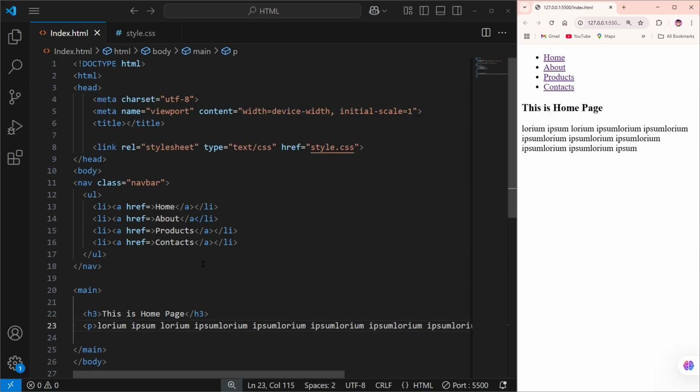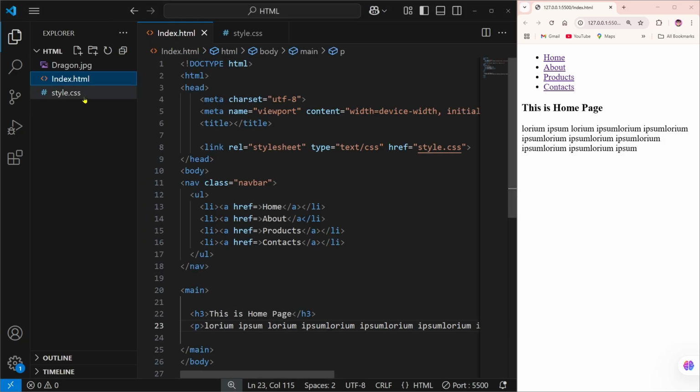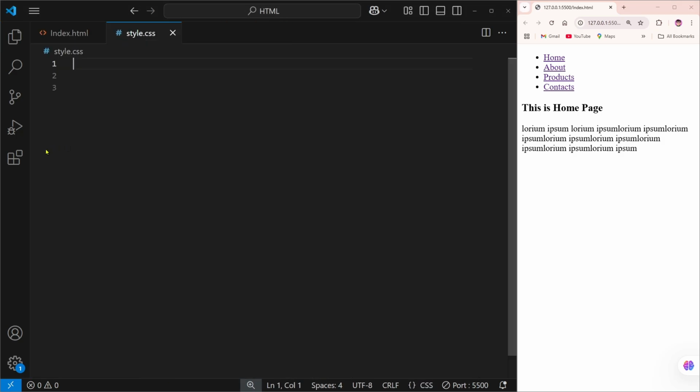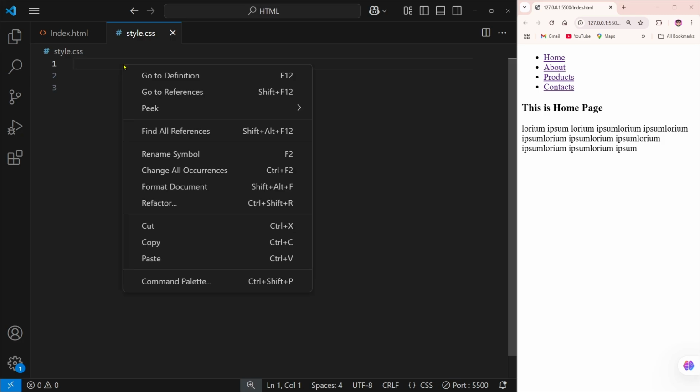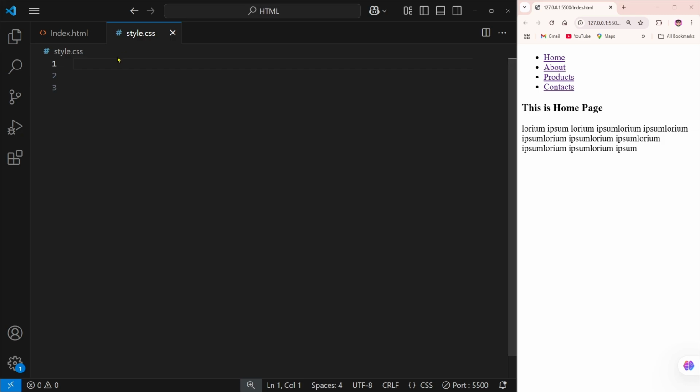So now we're going to go for the CSS. For that we can simply go to the CSS file, and into the CSS file we can work on the navbar first. For that we simply give a dot over here, then navbar, and a space with ul, and then we give the curly brackets.